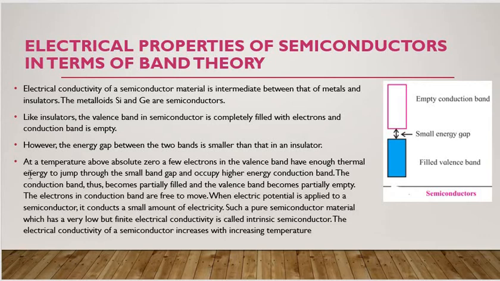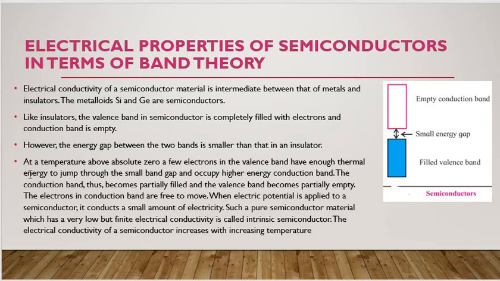The conduction band becomes partially filled and valence band becomes partially empty. The electrons in conduction band are free to move, and when electric potential is applied to the semiconductor, a small amount of electricity is conducted. Such a pure semiconductor material which has very low but finite electrical conductivity is called an intrinsic semiconductor. The electrical conductivity of semiconductor increases with increase in temperature.